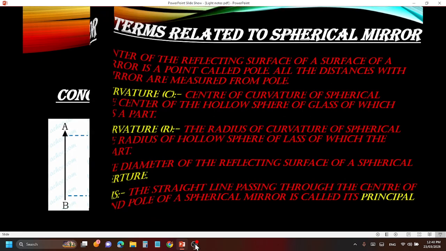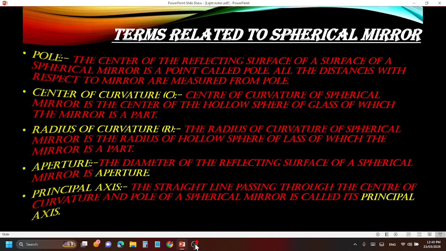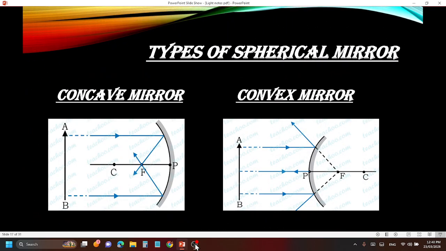Sorted. Next is principal axis. What is principal axis? The straight line passing through the center of curvature and pole of a spherical mirror is called principal axis. Basically, principal axis is a straight line. This straight line is what is called the principal axis. That definition, about which it passes through, curvature, focus, you don't need to eat your head over. The straight line from P drawn till infinity is called the principal axis.